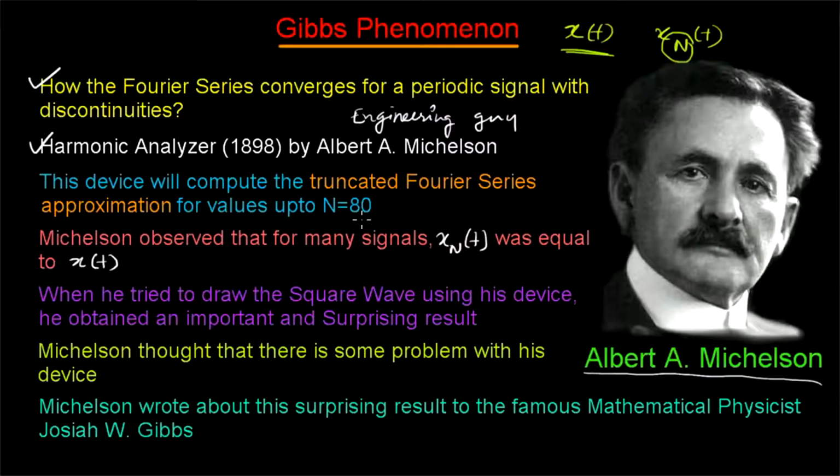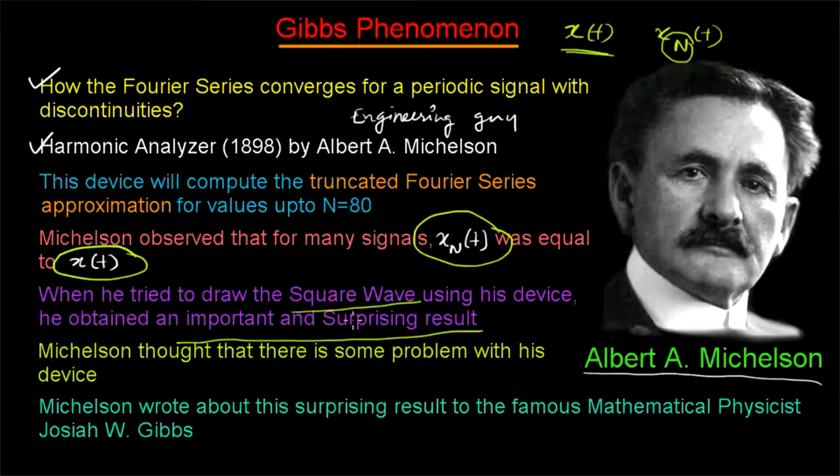He created this device, and he observed that for many signals, x_N of t, the truncated Fourier series, is equal to x of t, the original signal. But when we try to draw the square wave, which you know is a signal with a discontinuity, we have seen in the previous video how to calculate the Fourier series for a square wave. When we try to draw the square wave using this device, he obtained an important and surprising result.